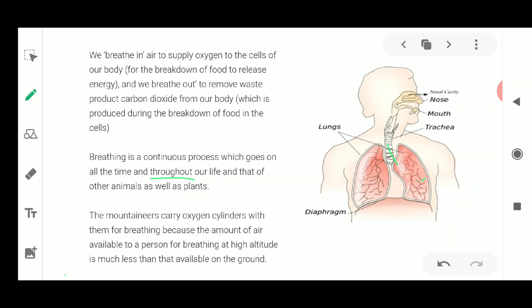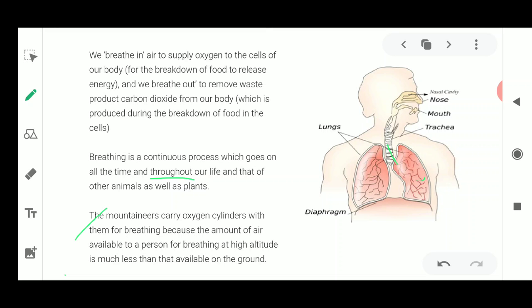So they cannot inhale properly, and they need to carry an oxygen cylinder with them for breathing, because the amount of air available for breathing is very much less compared to the ground. That is why mountaineers carry oxygen cylinders, so that they can breathe properly and do not die from lack of oxygen.